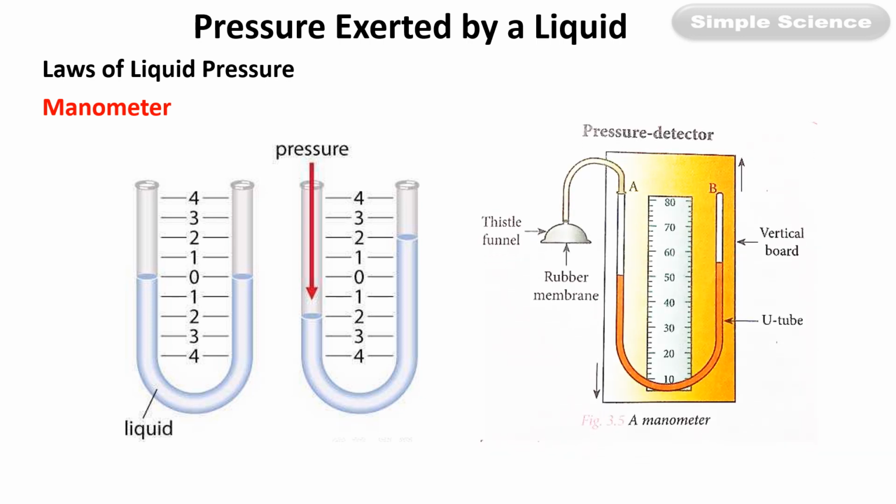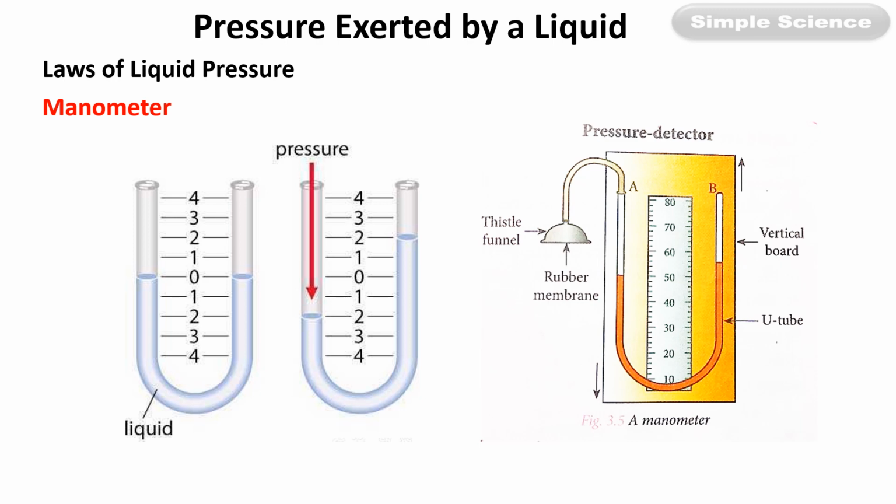In one arm, tube A, you connect a thistle funnel with the help of a flexible rubber tube, and a rubber membrane is attached to the thistle funnel. When you exert pressure with your fingers on the rubber membrane, the level of liquid in the other part of the tube increases. So this shows that there is an increase in pressure.